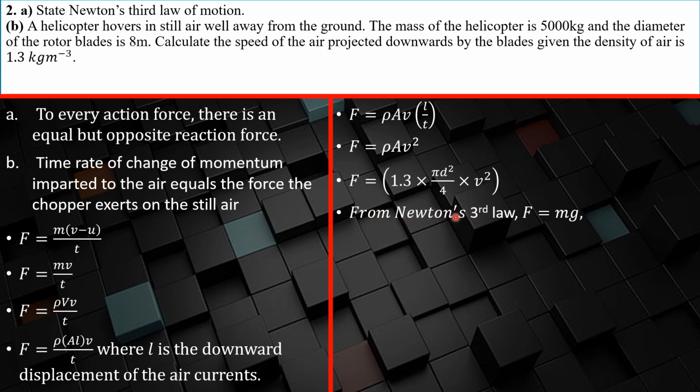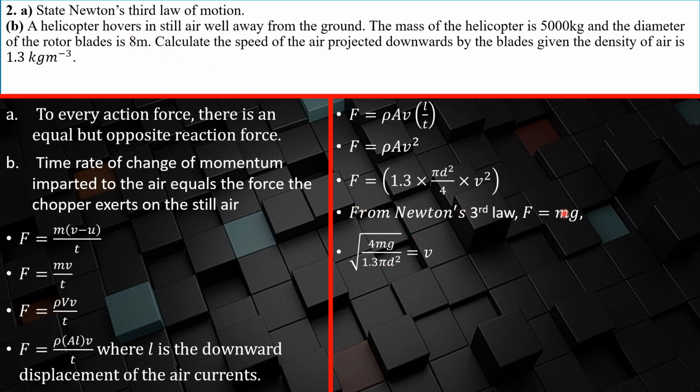So from Newton's third law, of course, you understand that F equals mg, right? The force that the blades of the helicopter exert on the air would be equal to the force that the air exerts on the helicopter, and basically that should be equal to the weight of the helicopter, since we're talking about a hovering helicopter, so it just hovers.